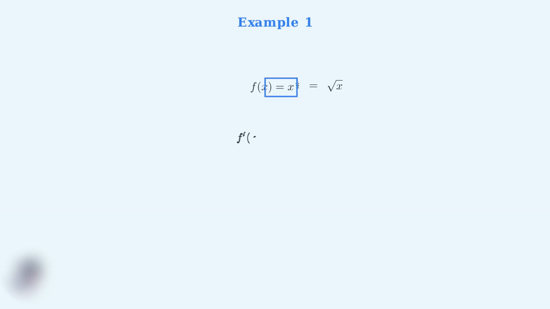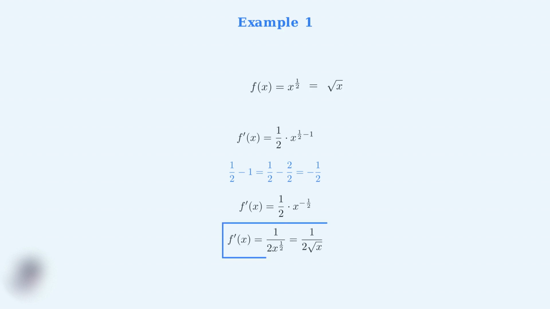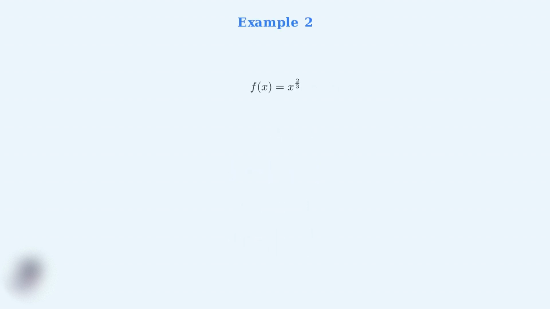To find the derivative, we apply the power rule. We multiply by the exponent 1/2, then subtract 1 from the exponent. Now we simplify the exponent. 1/2 minus 1 equals 1/2 minus 2/2, which equals negative 1/2. Finally, we can rewrite this using radical notation. x to the negative 1/2 equals 1 over x to the 1/2, which is 1 over the square root of x.